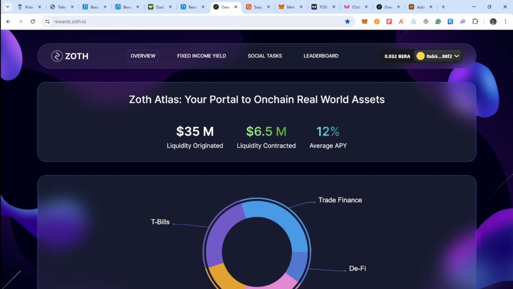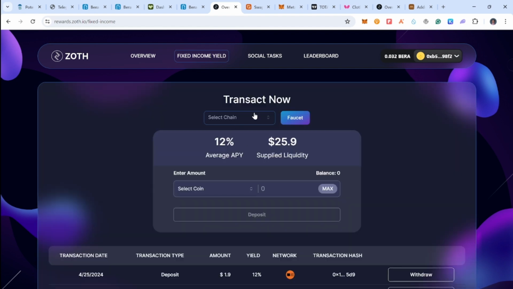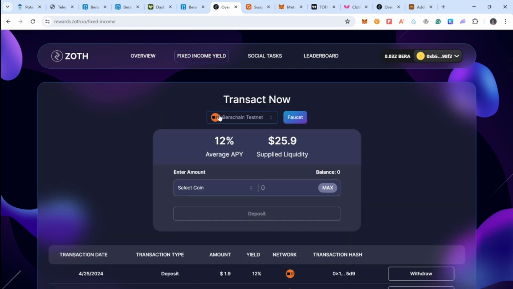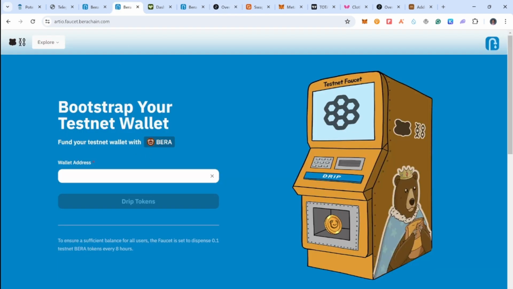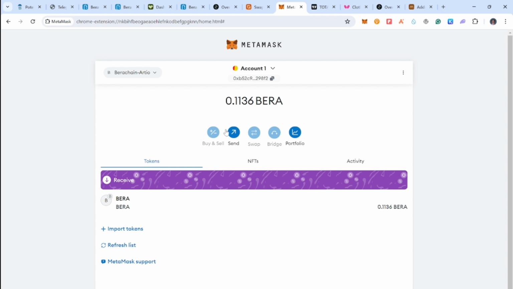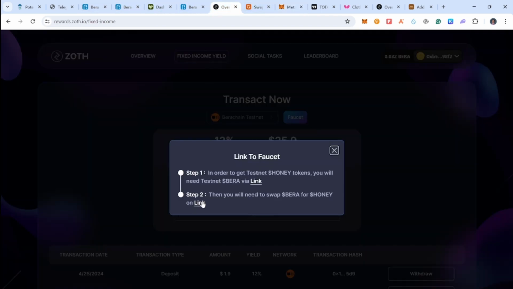One thing you need to be doing on this app is to come over here to this place and request for testnet token. Press this and it's going to lead you over here to click this link to get this testnet token. Once you input your wallet and press get token, they are going to send the token to your MetaMask address. Once you get this token in your MetaMask address, step 2, you need to press this link to swap this token to this earning token.